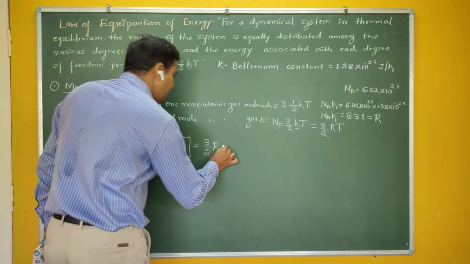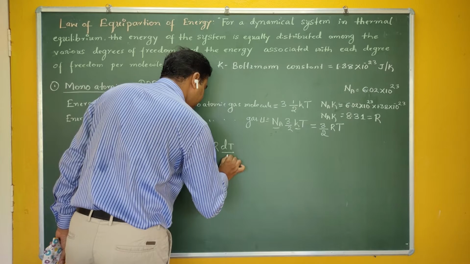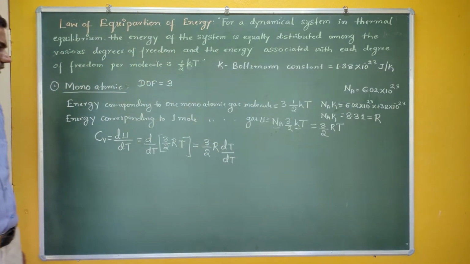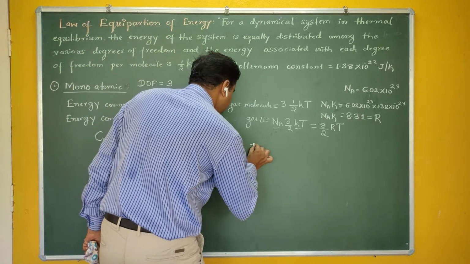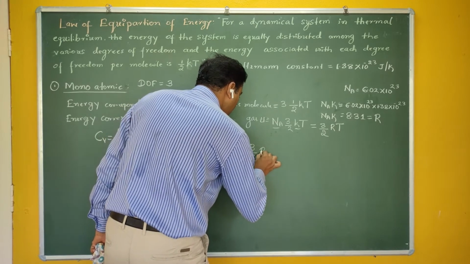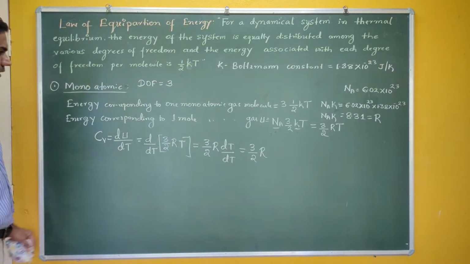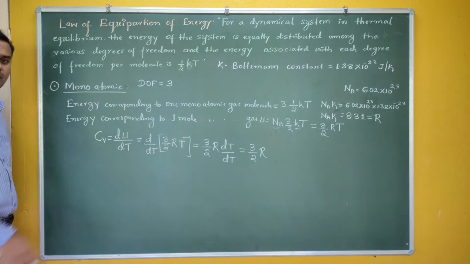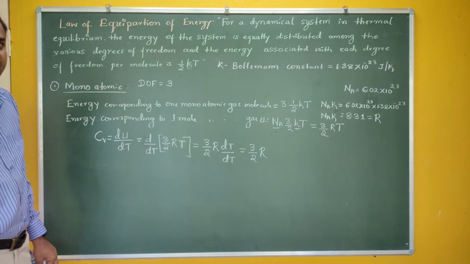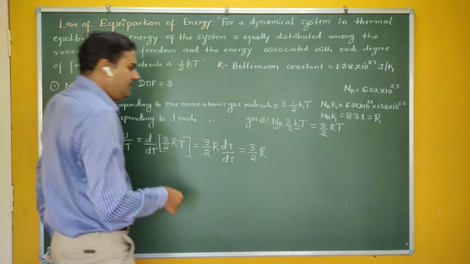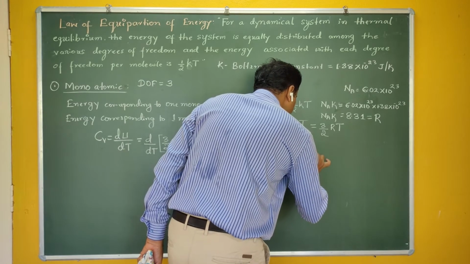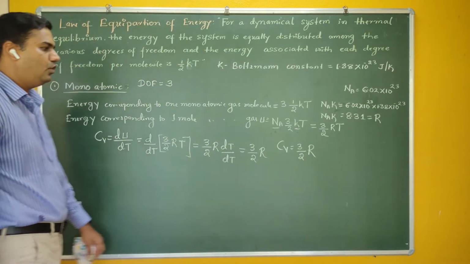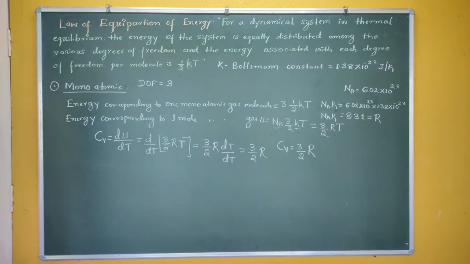Now it becomes the derivative of T with respect to T. You are getting here the derivative of T with respect to T, which is obviously 1. Therefore, you can say 3 by 2 R. So I am getting the value of molar specific heat of a gas at constant volume, and it is simply 3 by 2 R. Very simple. So Cv is equal to how much? We are getting 3 by 2 R.